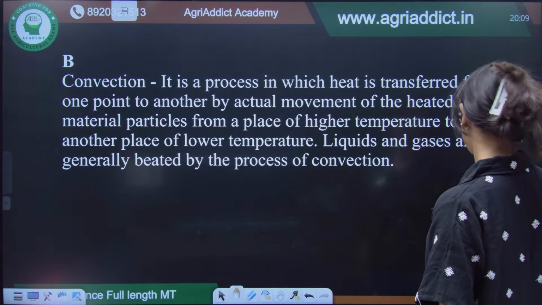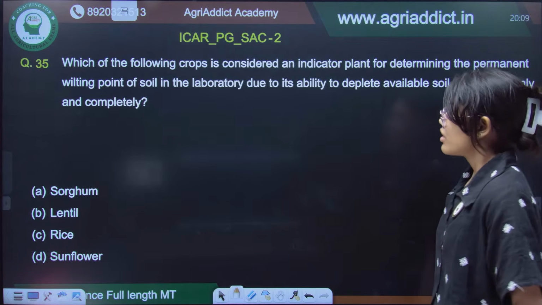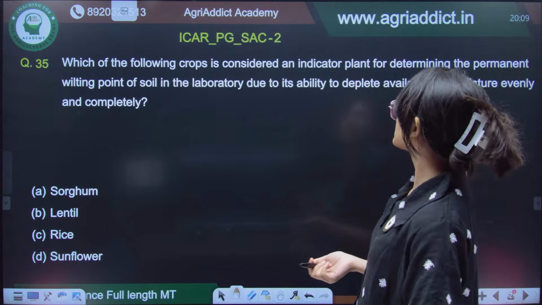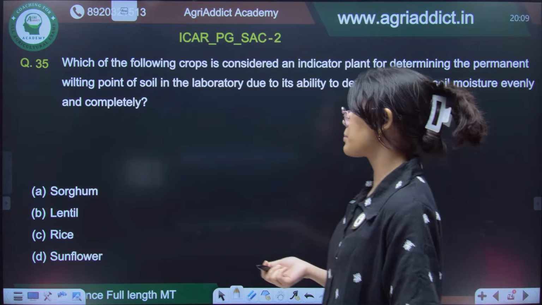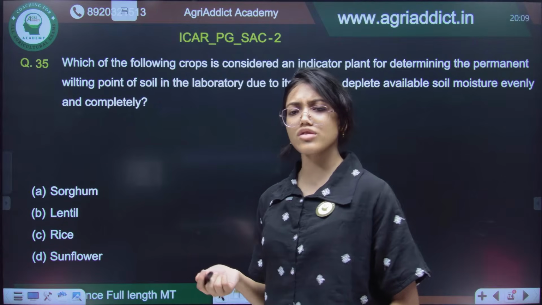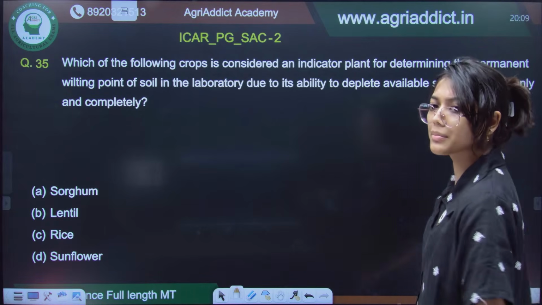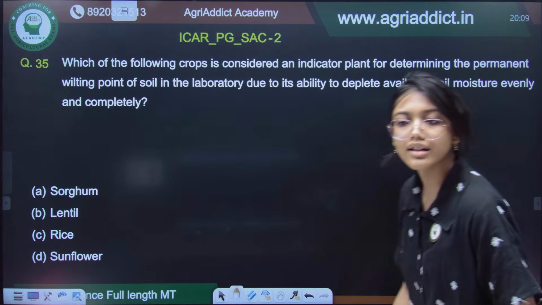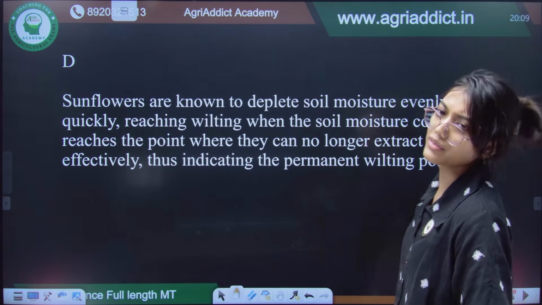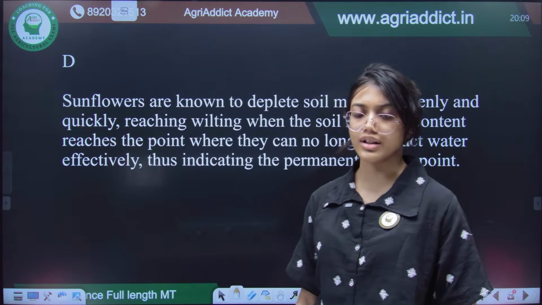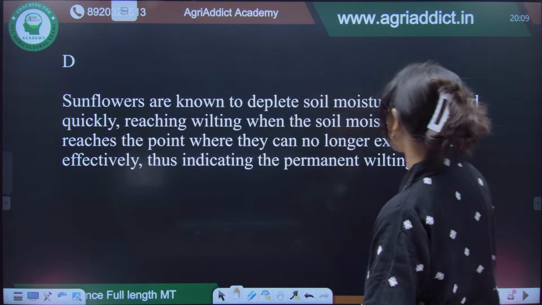Okay, next question. Which of the following crops is considered as an indicator plant for determining the permanent wilting point of the soil? So, this is also an informative kind of question, and the answer, guys, is sunflower. Okay, sunflower is used to detect the permanent wilting point. Yes, D is the correct option, Rakshita.